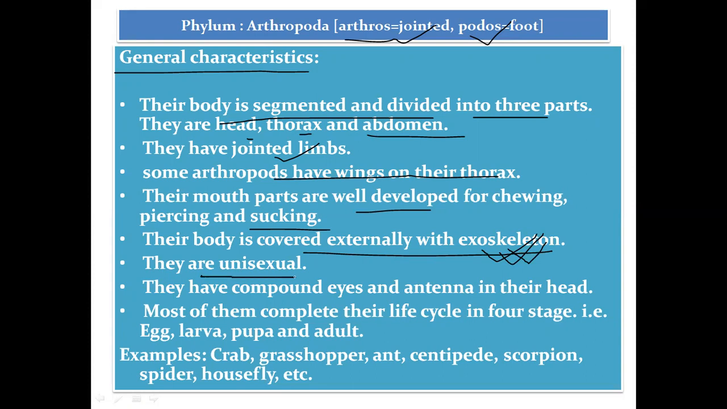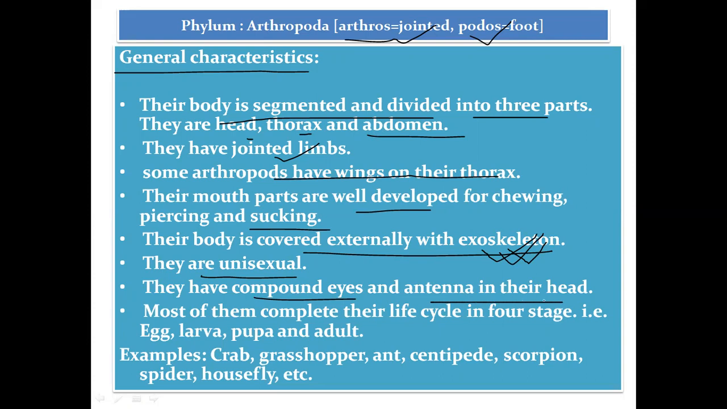They are unisexual. Unisexual means male and female reproductive organs are present in separate bodies. Male and female are separate. They have compound eyes and antenna on their head.